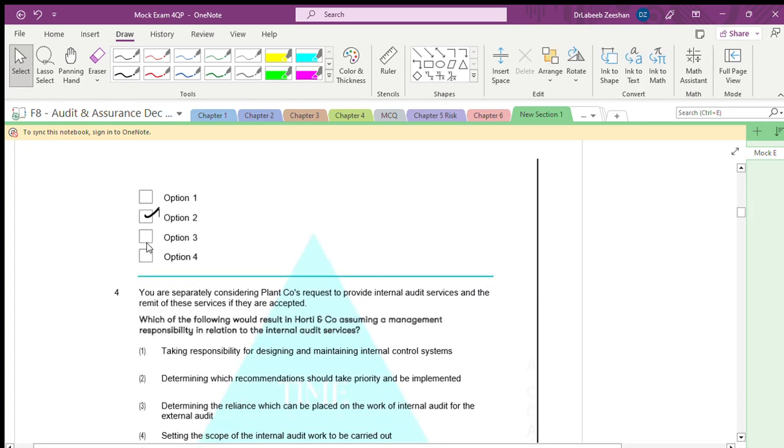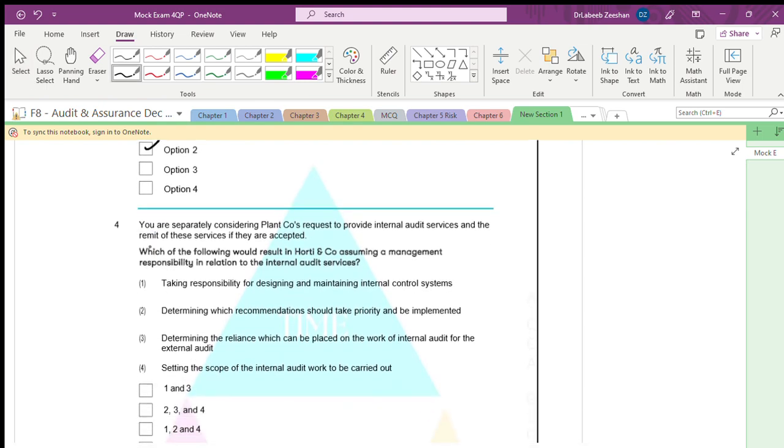You are separately considering the company's request to provide internal audit services and the remit of these services if they are accepted. Fine. Internal audit services, what is it related to? Which of the following would result in Horty Company assuming a management responsibility in terms of internal audit?